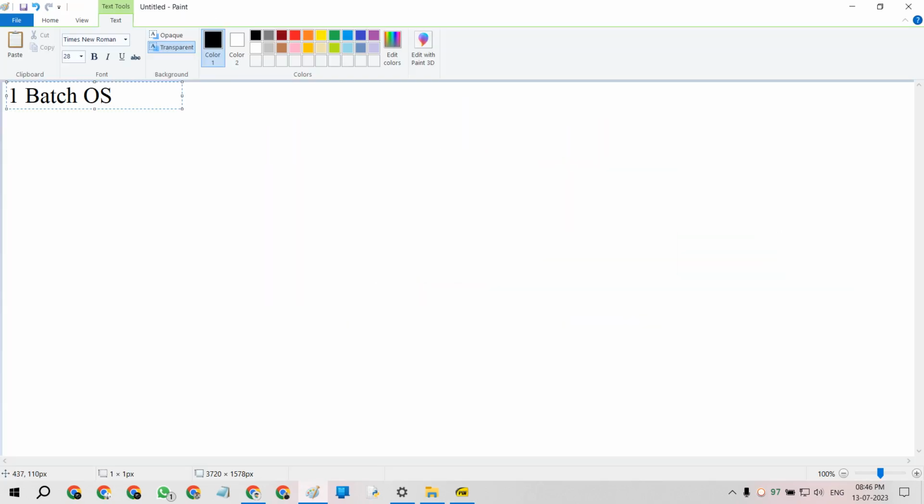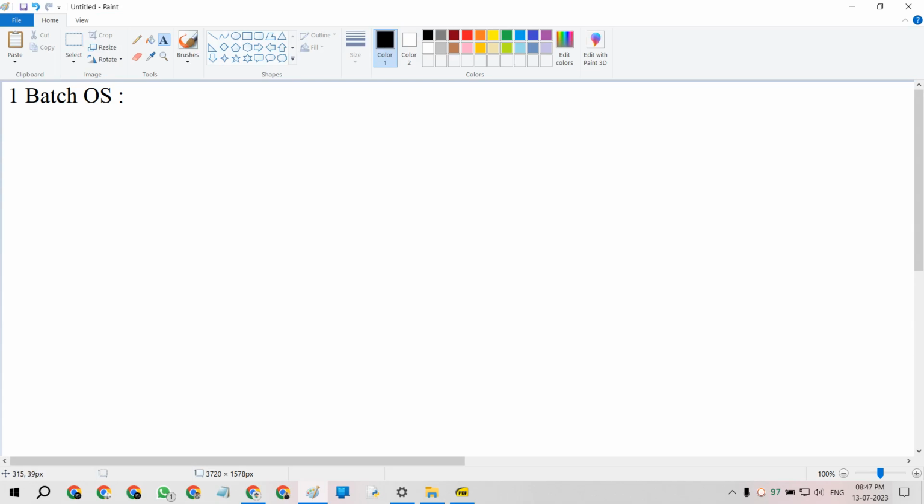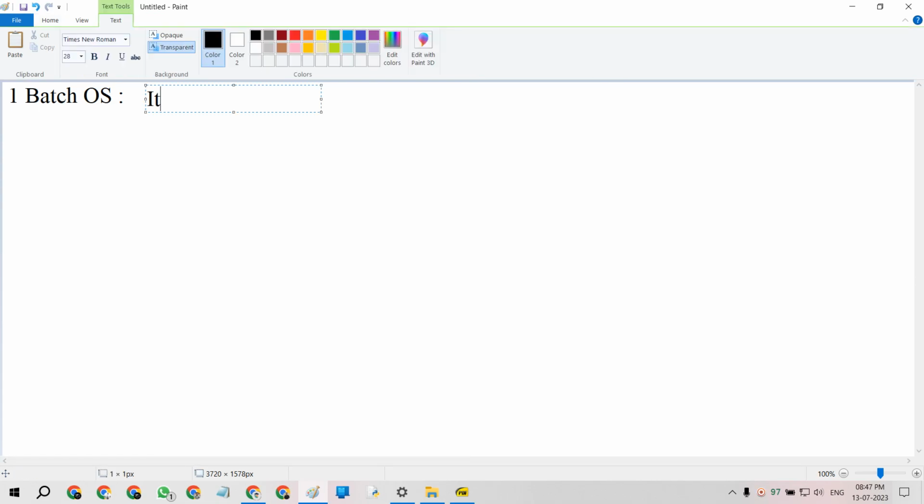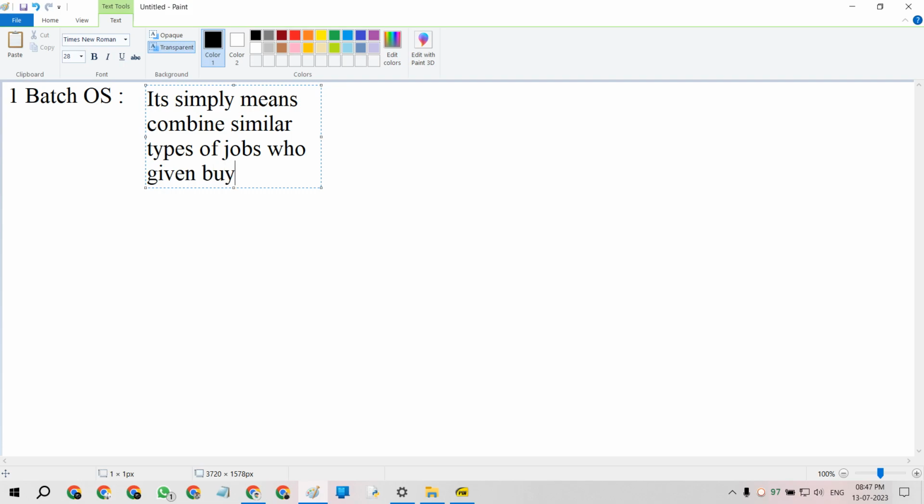A batch operating system simply means scheduling, or combining similar types of jobs given by users.